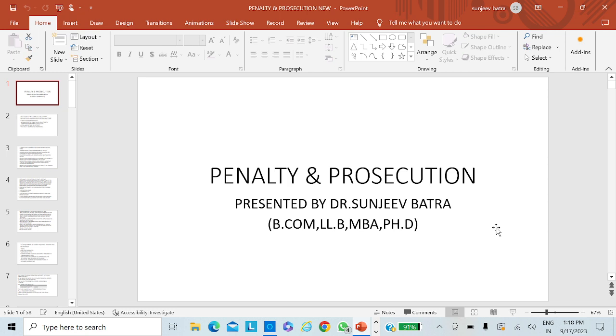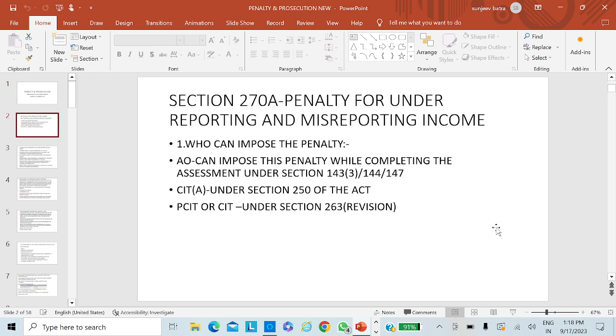So I am going to start this penalty section 270A. There are 12 subsections in this section 270A, and it tells us about the penalty for underreporting and misreporting of income, where what is underreporting and what is misreporting I will explain in a later portion.